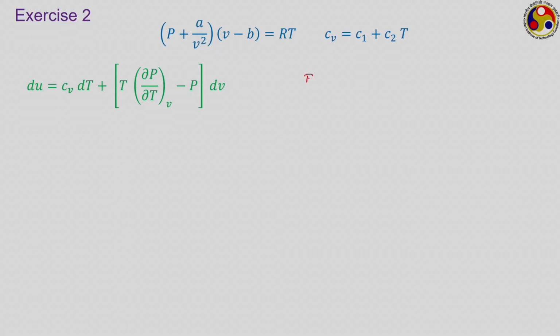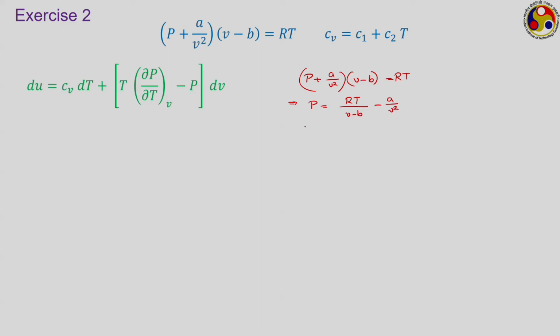We have (P plus A upon V square) into (V minus B) is equal to RT. By the way, here R, A and B all are constants. So we can write P to be equal to RT upon V minus B minus A upon V square.